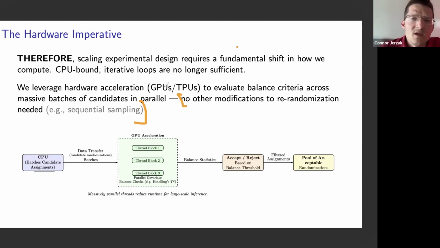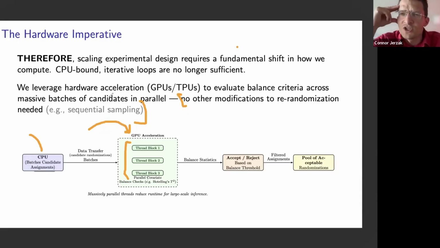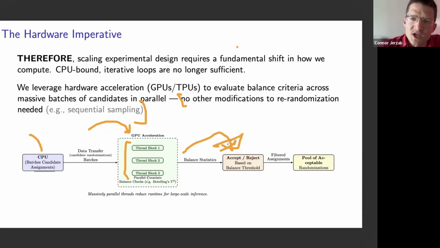We use the same sort of approach that we did before, but now instead of running things on CPU, we run things on GPU, where we throw these computations to the hundreds or thousands of GPU blocks. These distance calculations, these assessments of how good this particular randomization is, will be occurring in parallel. And these balance statistics then will be sent back to us, and we will filter them.